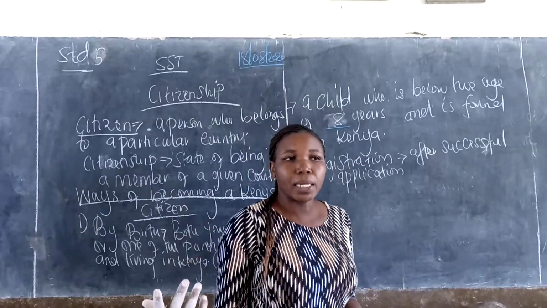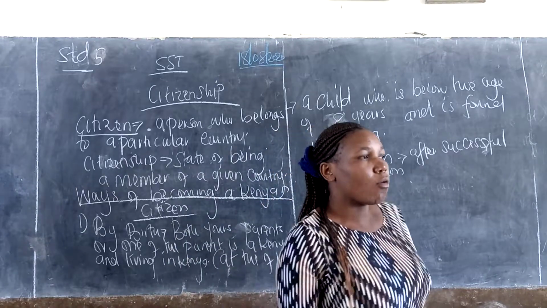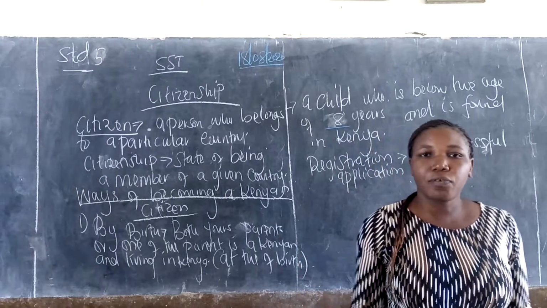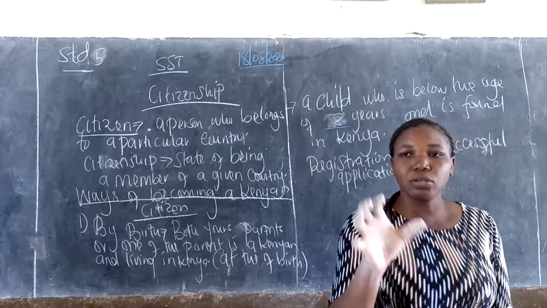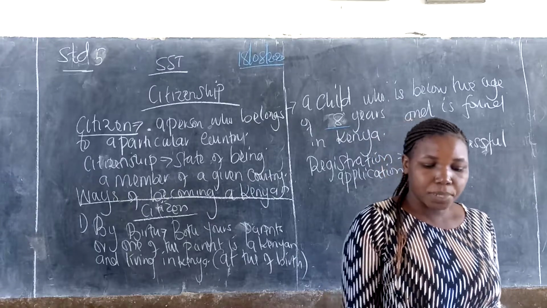A person from America comes to marry a Kenyan woman, or a woman from Kenya marries a man from outside the country. The person will automatically become a Kenyan citizen after application.